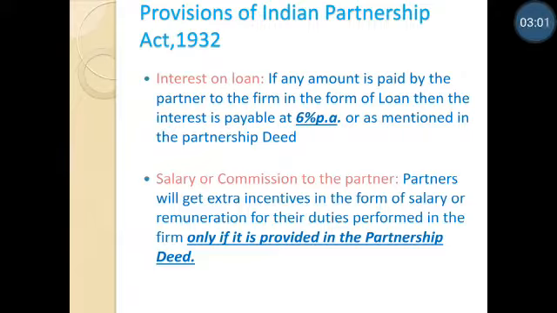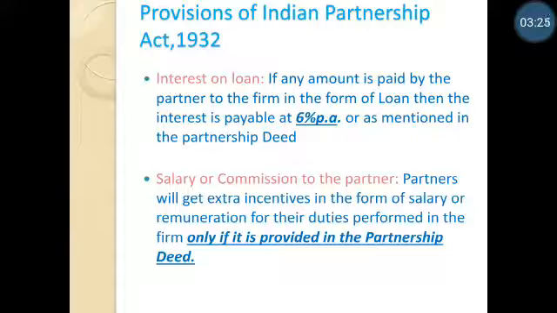Next is interest on loan. If the partner has contributed an amount in addition to capital in the form of a loan, he is entitled to interest at 6% per annum. If the partnership deed provides a certain other rate, that will be applicable. Otherwise, according to the Partnership Act, 6% per annum will be charged as interest on loan.